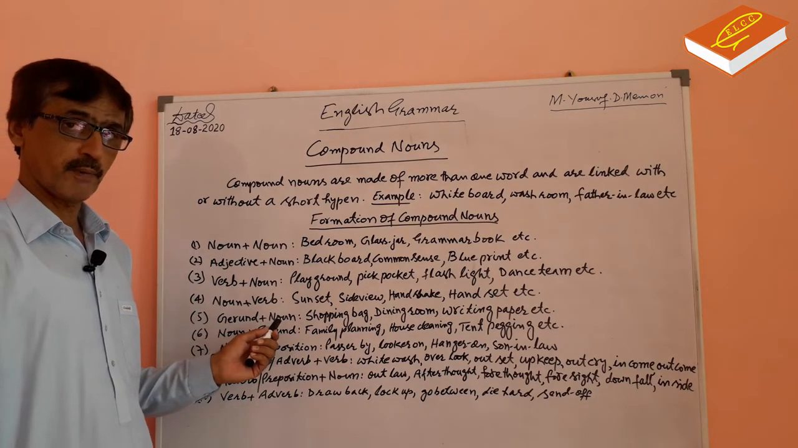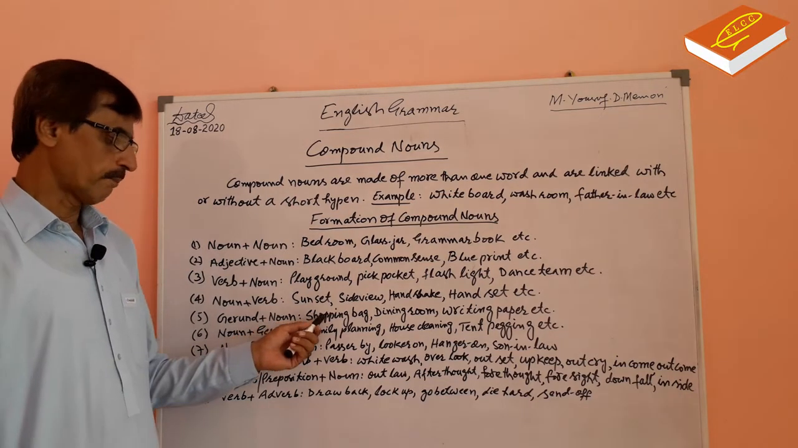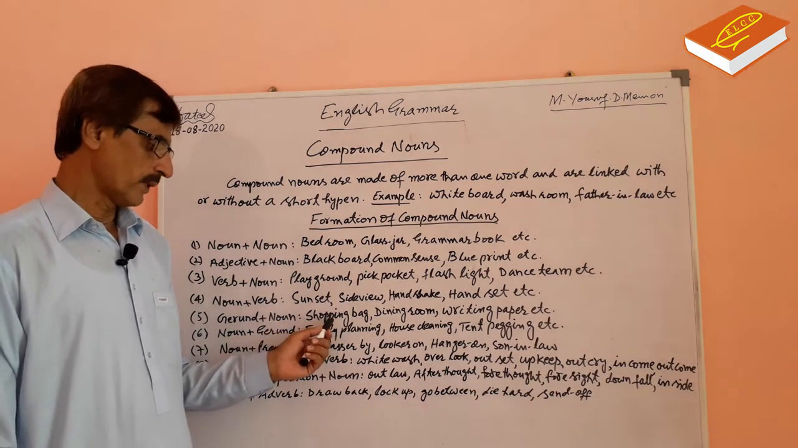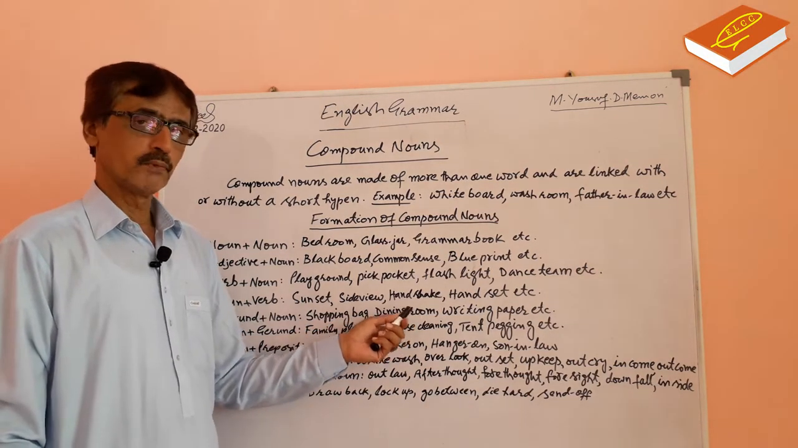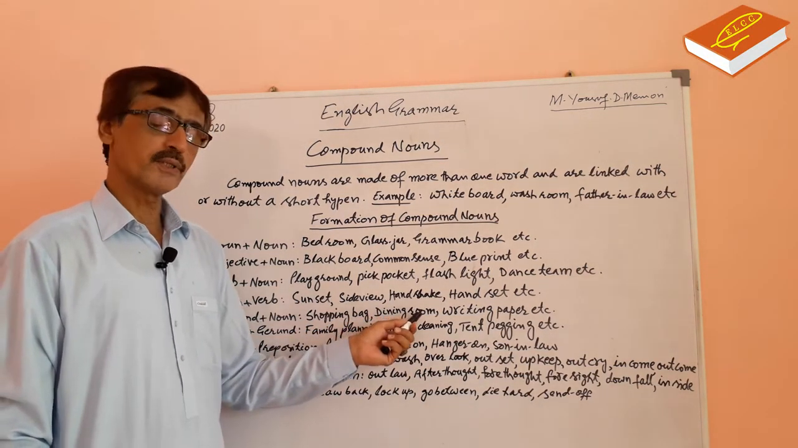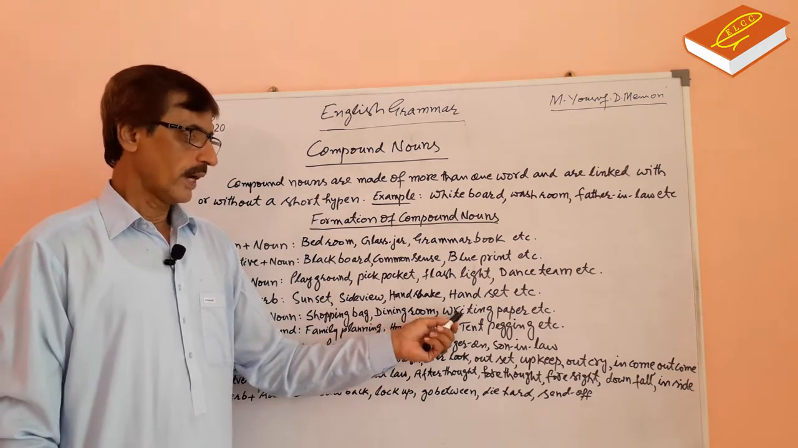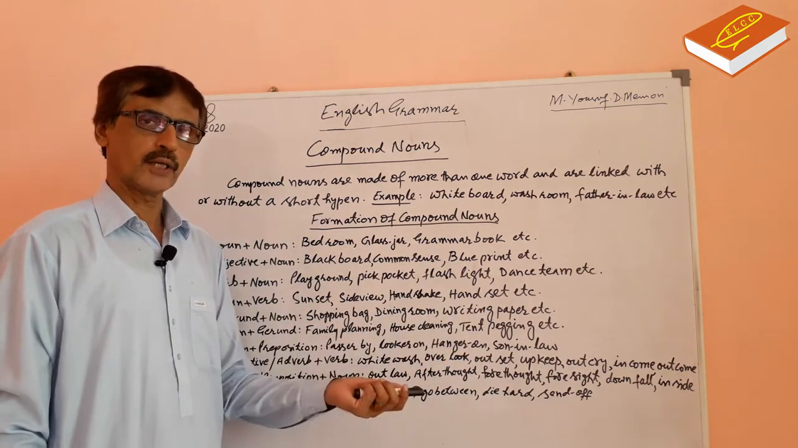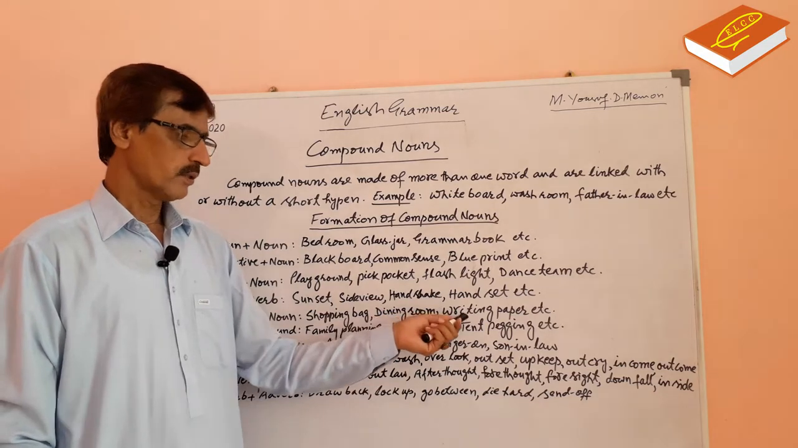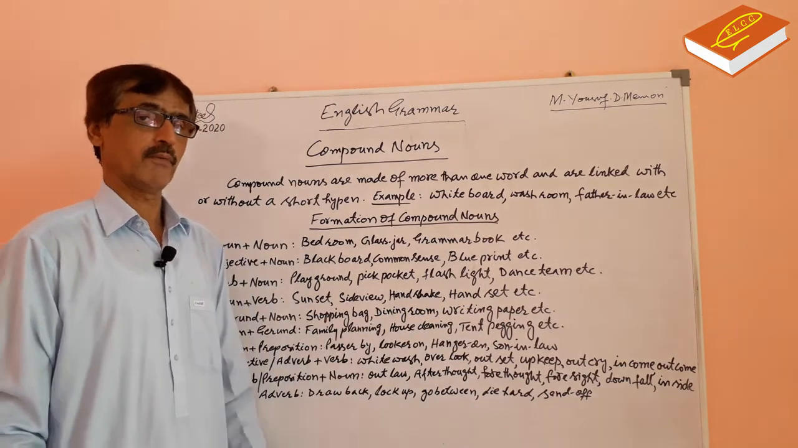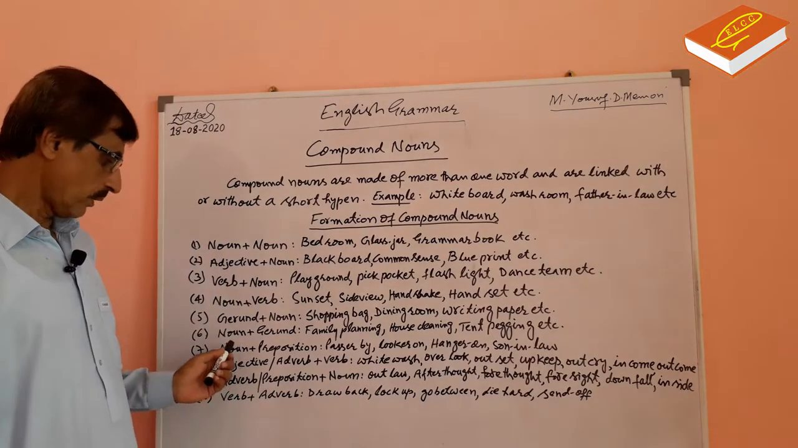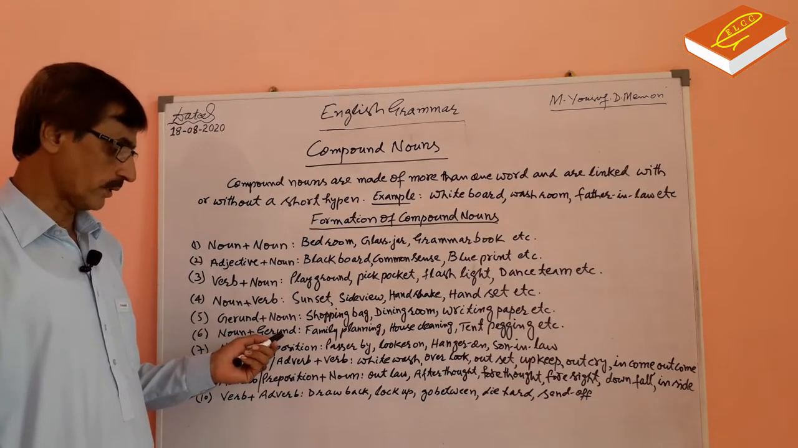And number five, gerund plus noun. Gerund is in the form of the verb. Shopping bag. Shopping is a gerund. Bag is a noun. Dining room. Dining is a gerund. Room is a noun. Writing paper, writing table. Writing is a gerund and paper is a noun. Table is a noun.